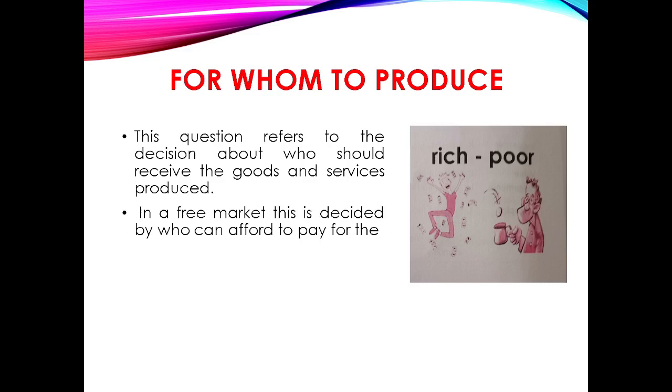We know that output of the economy is the result of combined efforts of various factors of production. Hence, output should be distributed among these factors of production. Now the question is how much is to be distributed and how the share of different factors of production is to be distributed. This problem is basically the problem of distribution of income and wealth in the society. In simple words, who will consume the goods and services, either rich or poor.